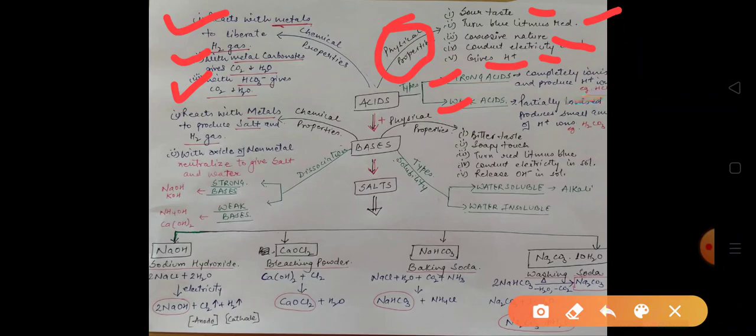Next we talk about weak acids. Weak acids are acids which, when dissolved in water or in solution form, produce partial ions. That means they do not dissociate completely; only some amount of the acid produces a small amount of its ions or hydrogen ions. For example, H2CO3, carbonic acid. This was about the chemical properties as well as the physical properties of acids.